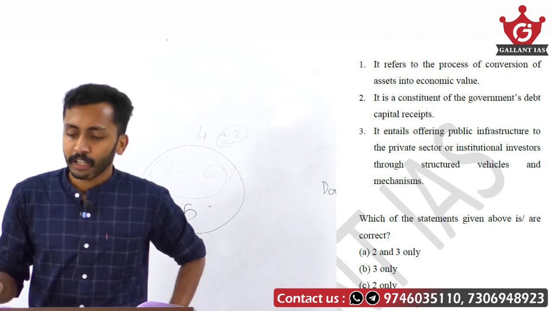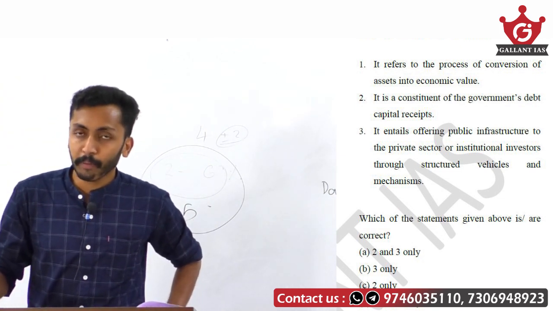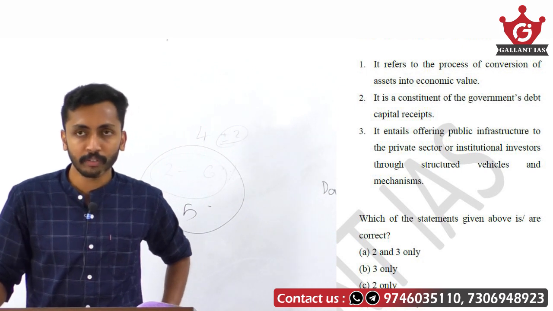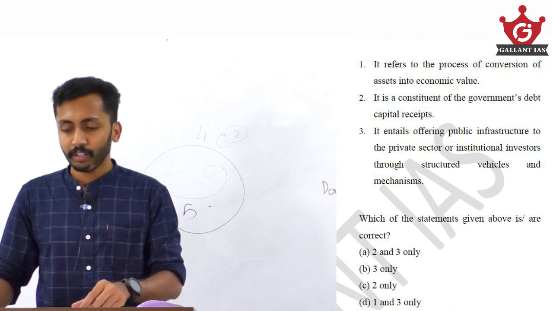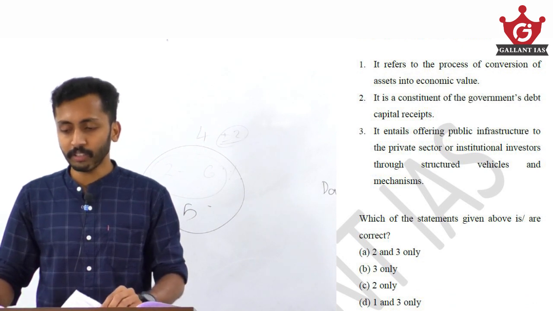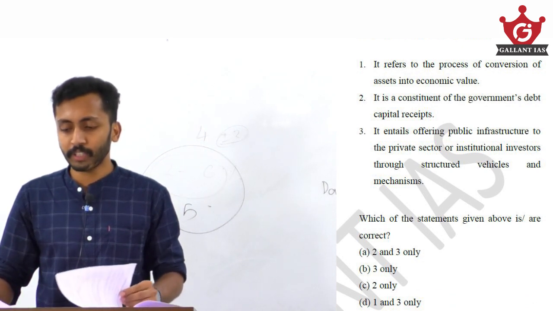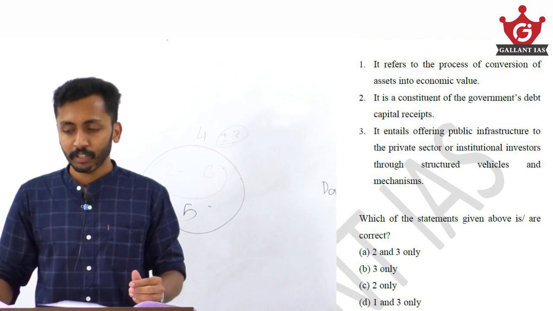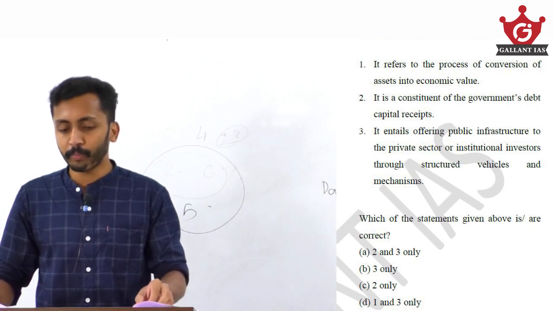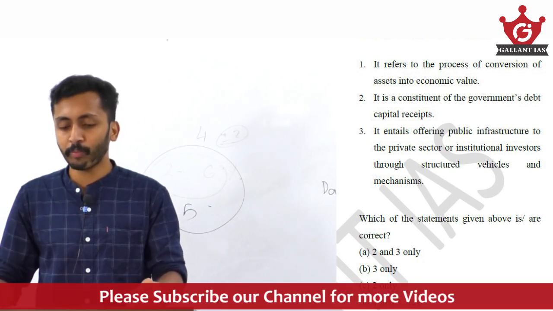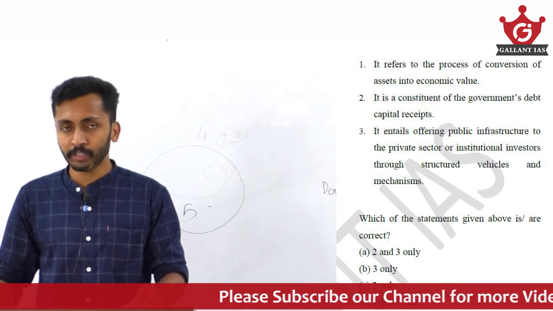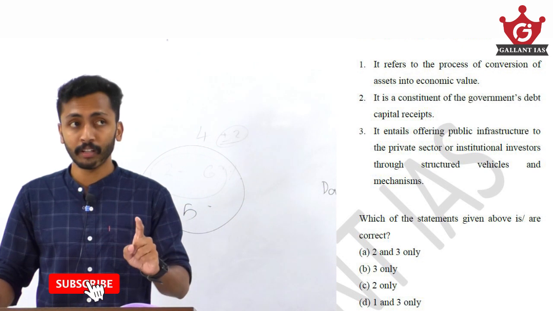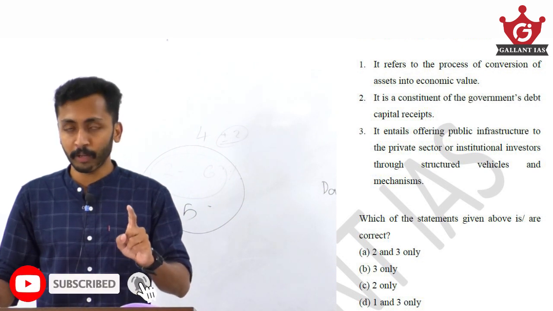Second statement: it is a constituent of the government's debt capital receipts. Absolutely wrong. The money we receive through asset monetization is not part of the government's debt capital receipts. It is not a kind of debt, because the money we get through asset monetization we are not repaying, so it is not part of debt capital receipts.